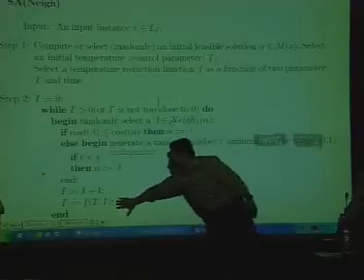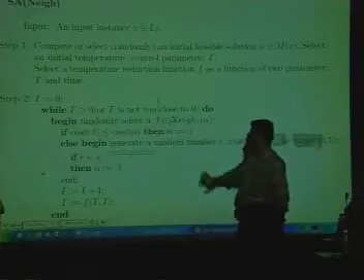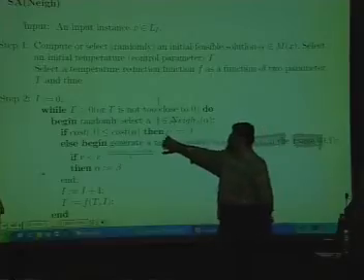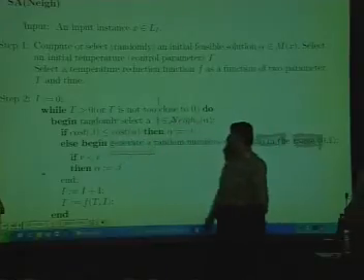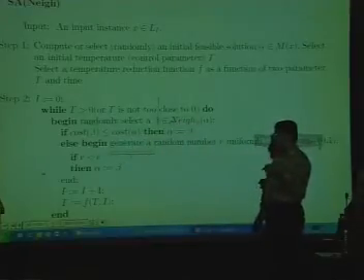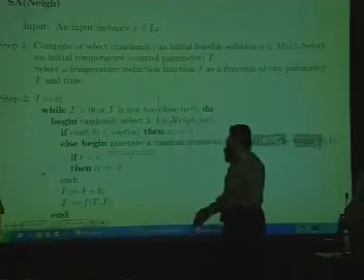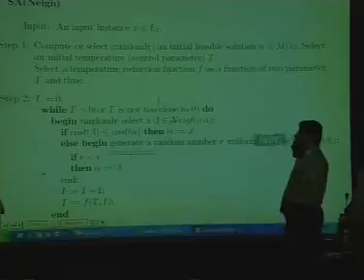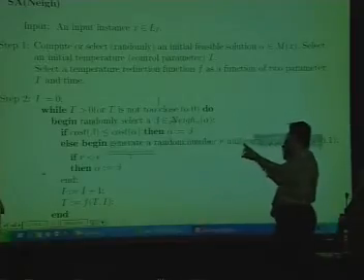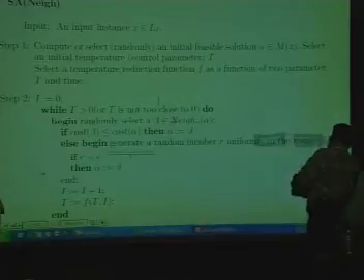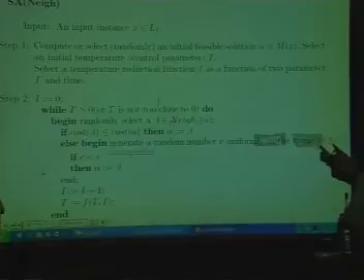So this part is easy to understand. Here is the crucial part. If cost of beta is greater than cost of alpha, still I may go to beta, okay, in the following way. Generate a random number R uniformly in the range 0 to 1, okay.